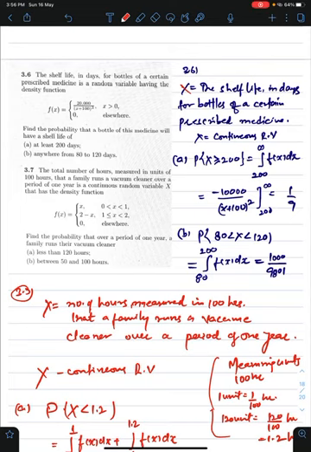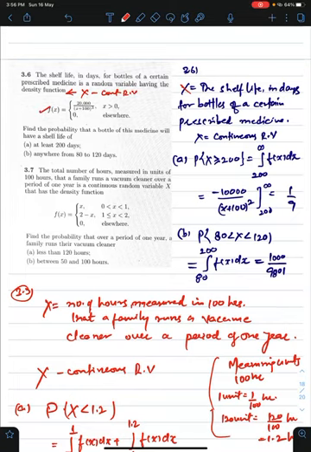Hello everyone. So next question is 3.6 and 3.7. So let's start with 3.6. The shelf life in days for bottles of a certain prescribed medicine is a random variable having a density function. So the density function is given. That means your x is a continuous random variable.